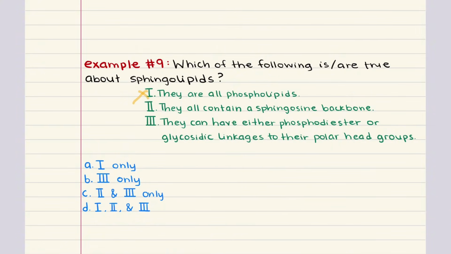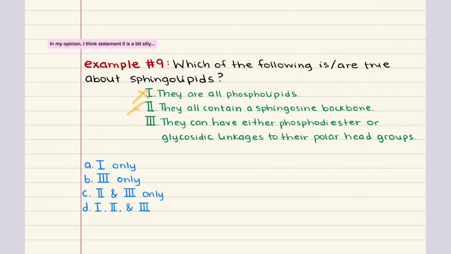Statement 2 says they all contain a sphingosine backbone. This is also false. While most sphingolipids are based on a sphingosine backbone, some contain variations or derivatives that are sphingosine-like backbones, but not exactly that. So this statement as written is overly strict and technically inaccurate.